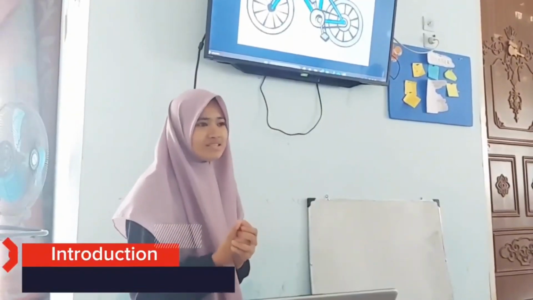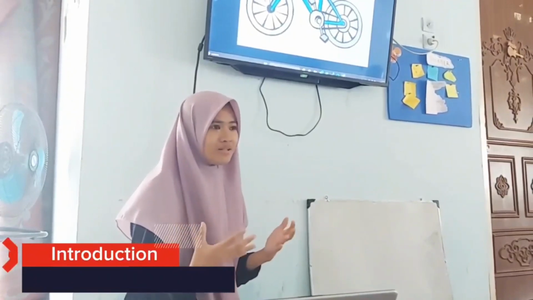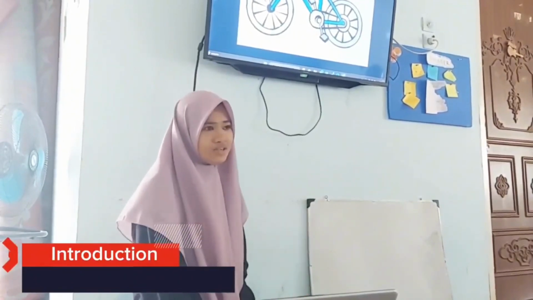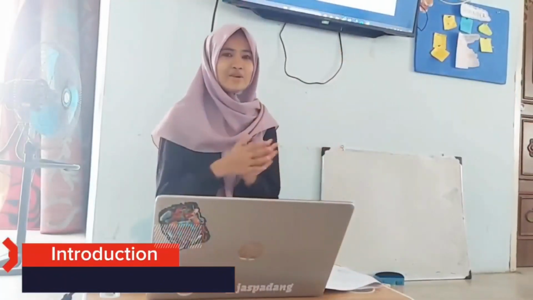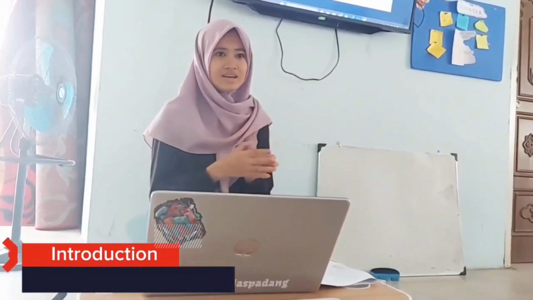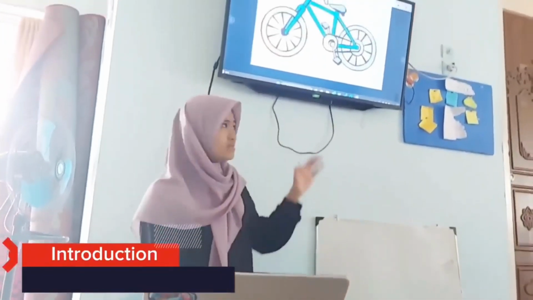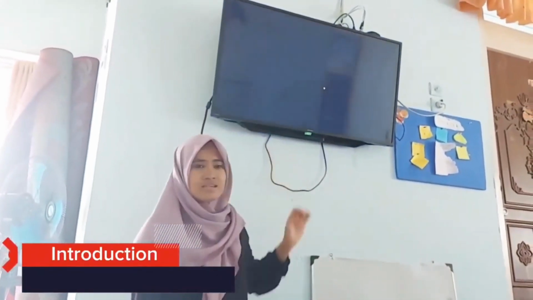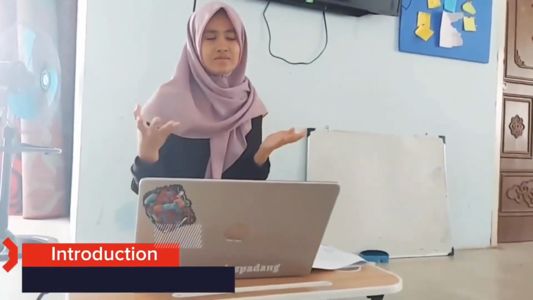Okay, Dina, what is another example of the tangent line of two circles? Kincir angin, Miss. Okay, that's right, Dina, kincir angin. Give applause to Dina. We already know examples of tangent line of two circles in daily life, such as, for example, this bicycle chain and kincir angin, as Dina said before.